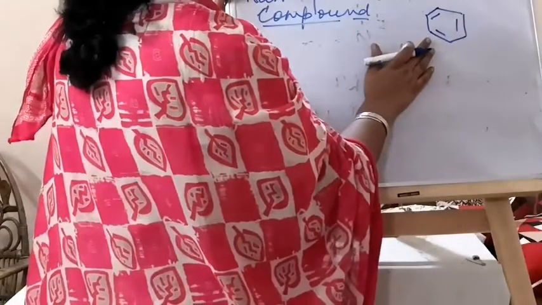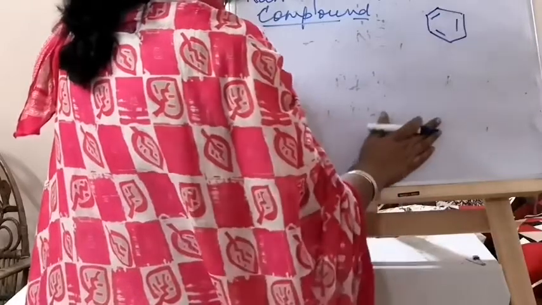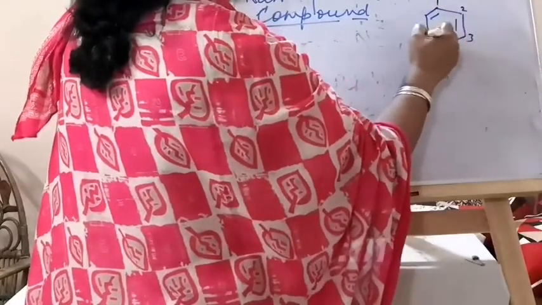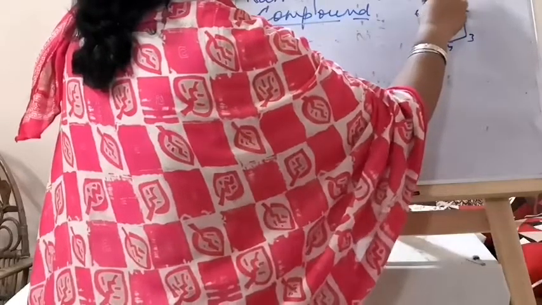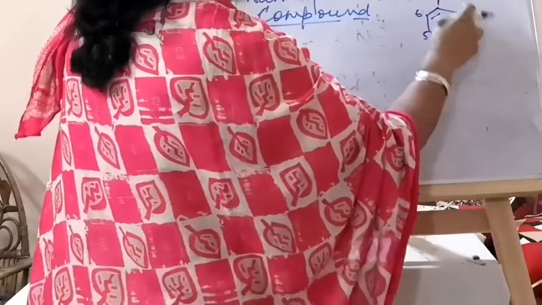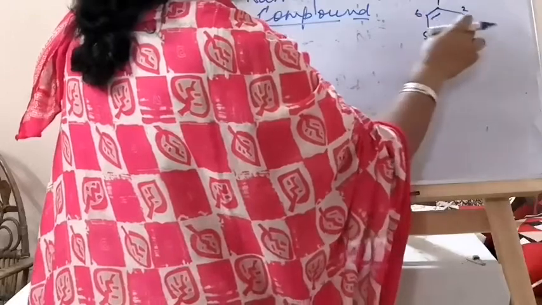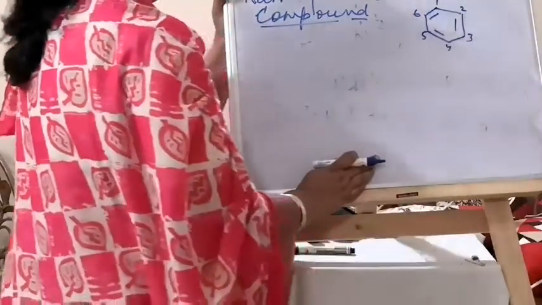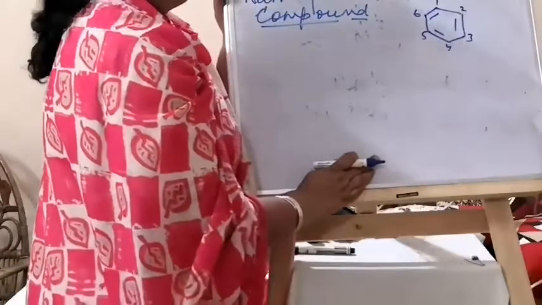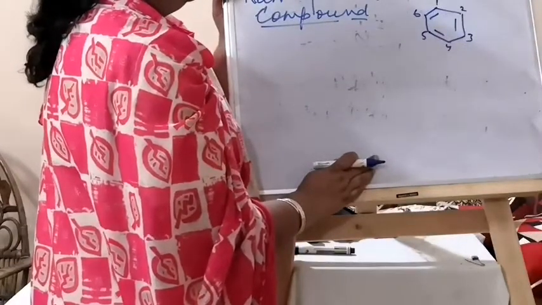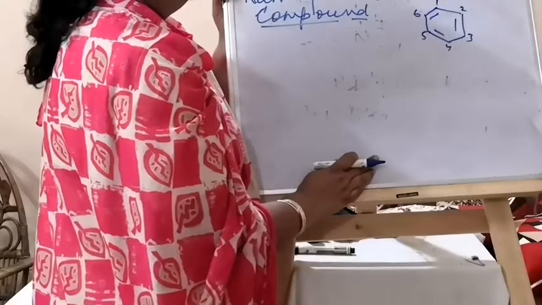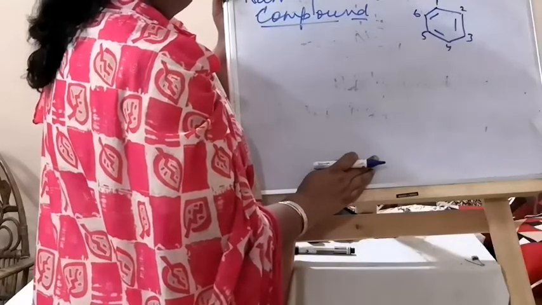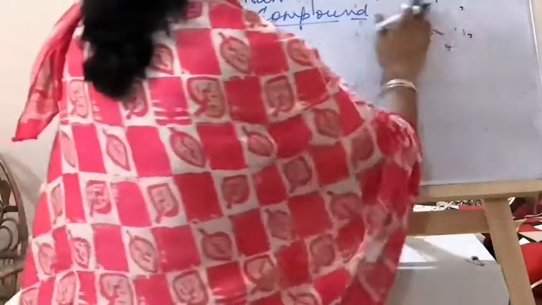If you see this ring, you will not write cyclo 1, 2, 3, 4, 5, 6. So here at 1, at 2, at 3, you have... at 1 you have, and at 2 you have, and at 4: 1, 2, 4 triene. You won't write cyclohexatriene 1, 2, 4. Instead you write the root word benzene. Okay.